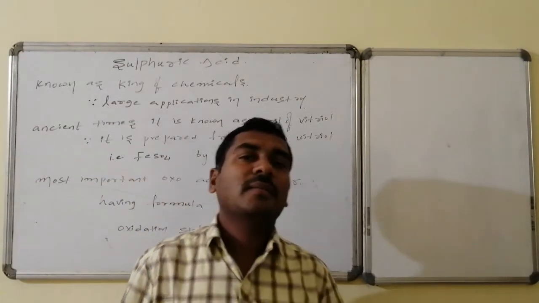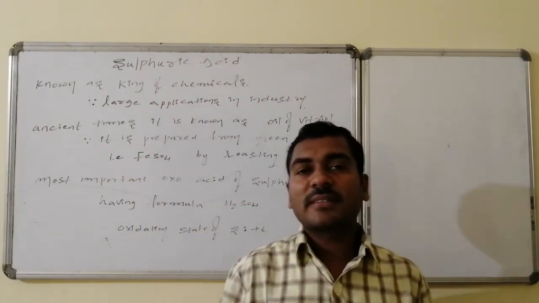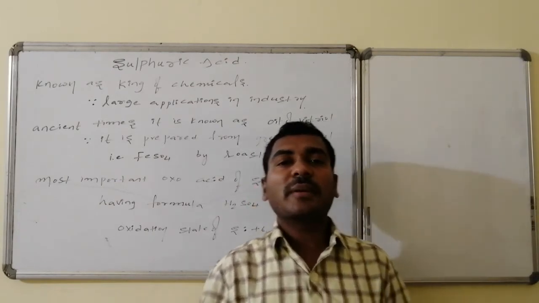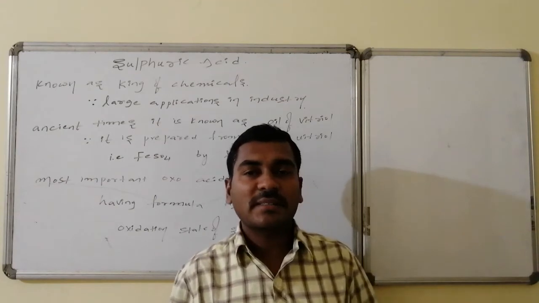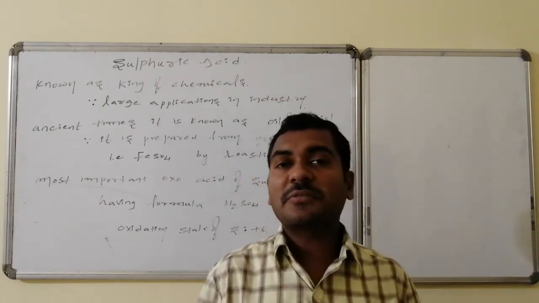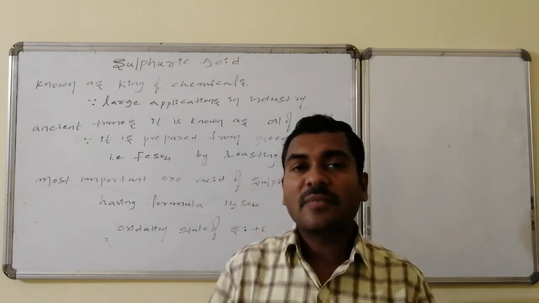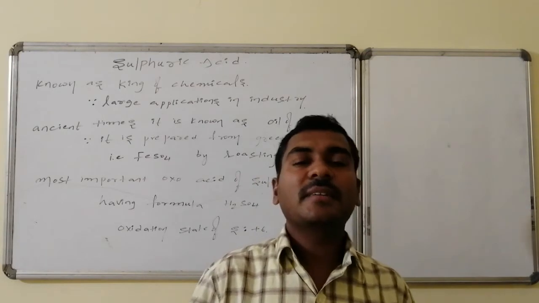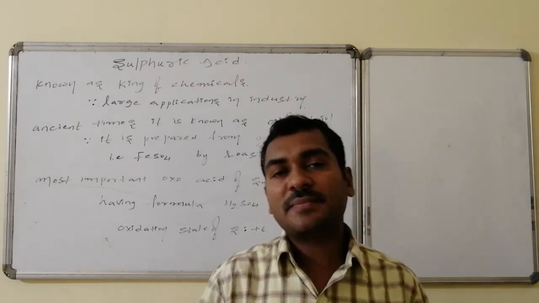Welcome friends. Let us have a discussion over sulfuric acid. Sulfuric acid is known as the king of chemicals because of its applications in industry. No chemical is used in as much quantity as sulfuric acid, because of its reactivity and its applications.